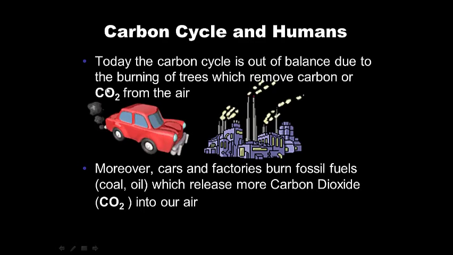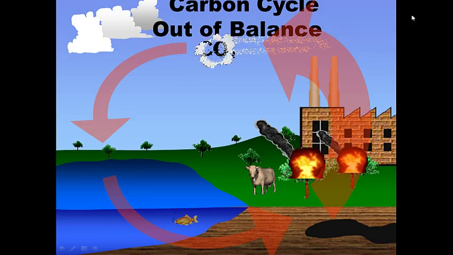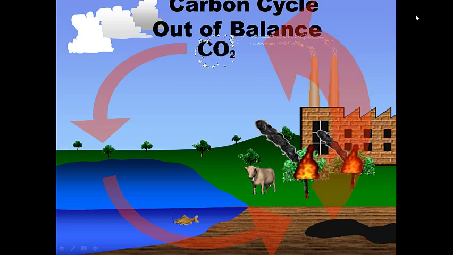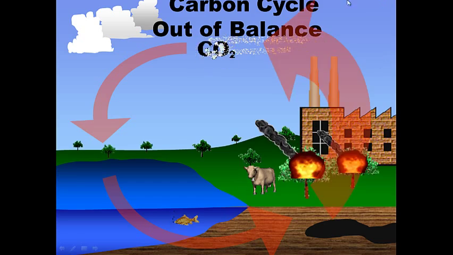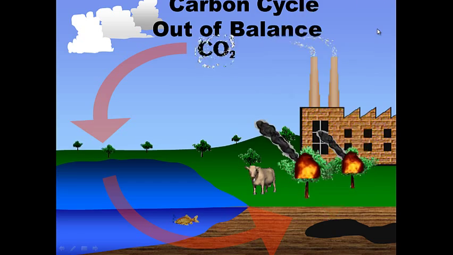So today the carbon cycle is out of balance due to the burning of trees, which remove carbon or CO2 from the air. Moreover, cars and factories burn these fossil fuels, which release a tremendous amount of carbon dioxide, CO2, back into our atmosphere. So the carbon cycle today is out of balance. We have a tremendous amount of CO2 being put back in the air through methane and CO2, through the burning of fossil fuels mostly.